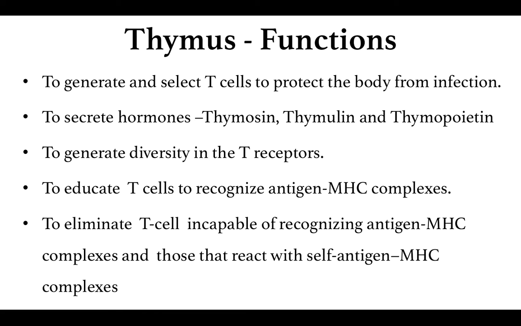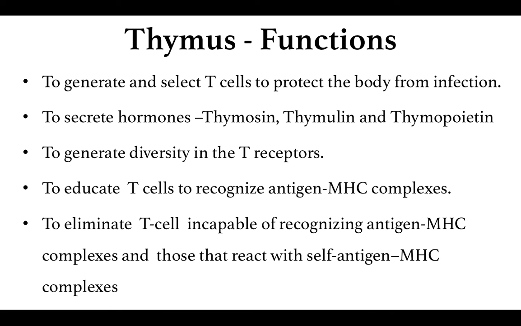So depending upon the organization of the V, D and J genes, a number of varieties of T cell receptors with different specificities towards different antigens are produced, and thus diversity is generated in the T cell receptors within the thymus.